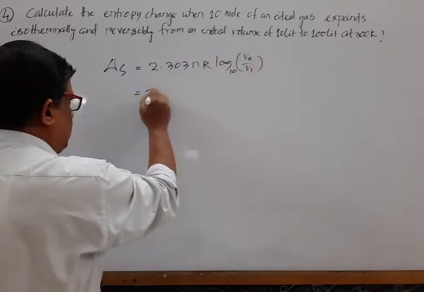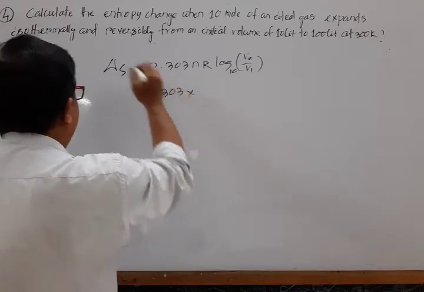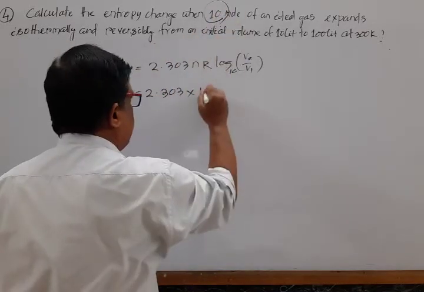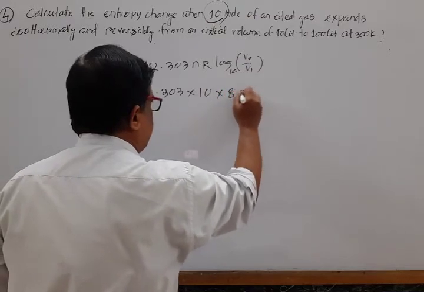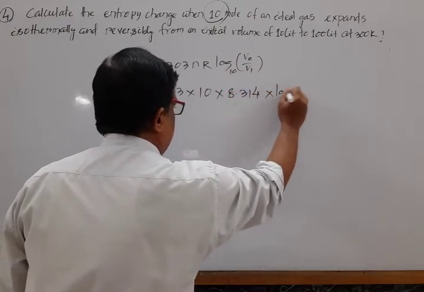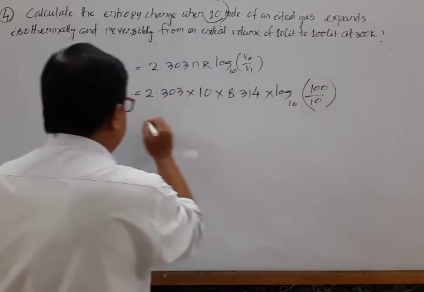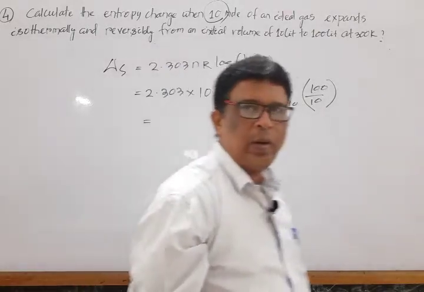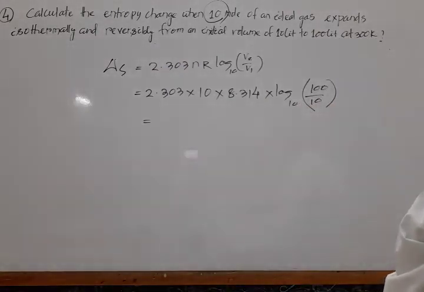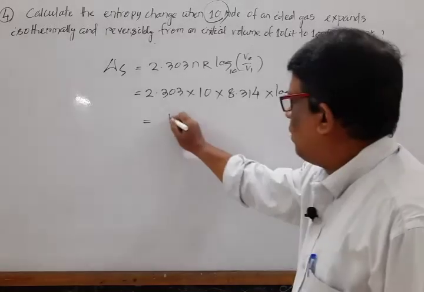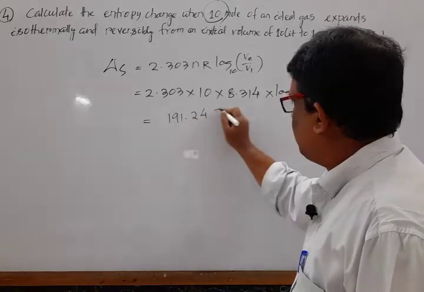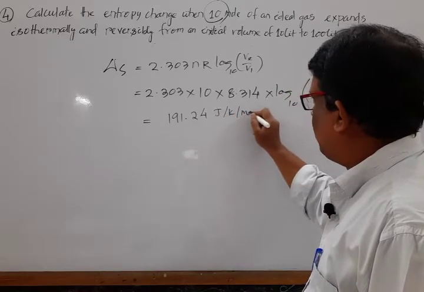So applying this value, 2.303, n, the number of mole, is given in the question as 10, R is 8.314, into log base 10 V2 by V1, 100 by 10. Mark that. On solving this value, the expected answer is 191.24 joule per Kelvin per mole.